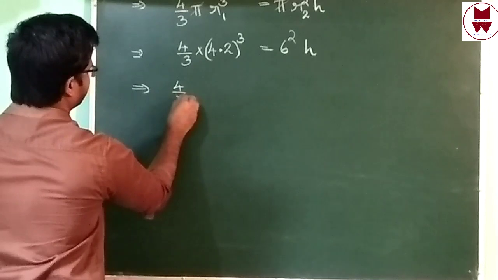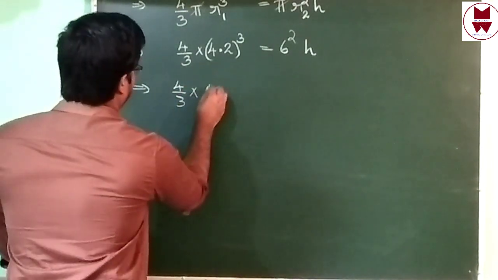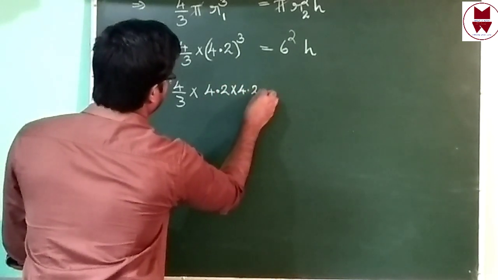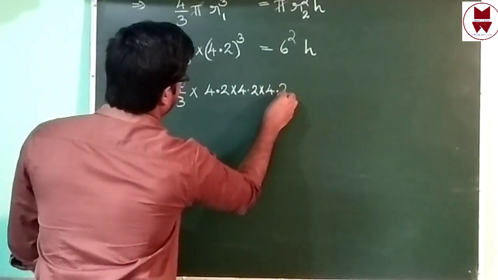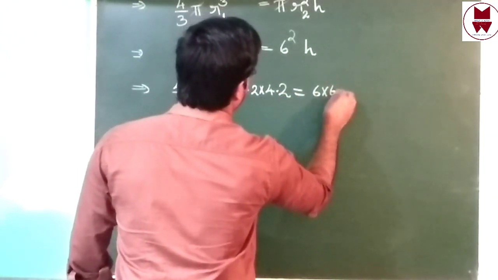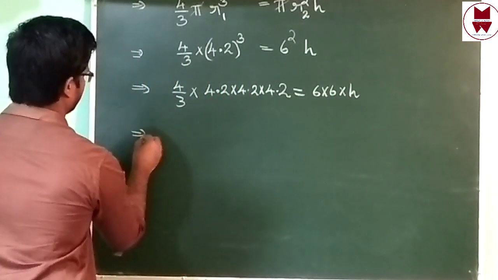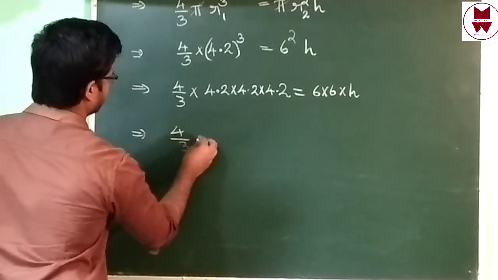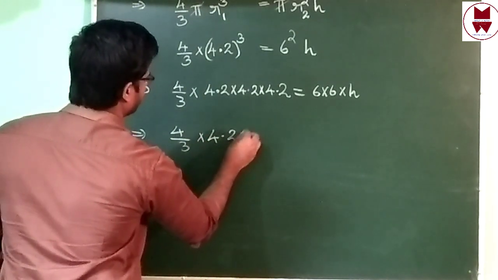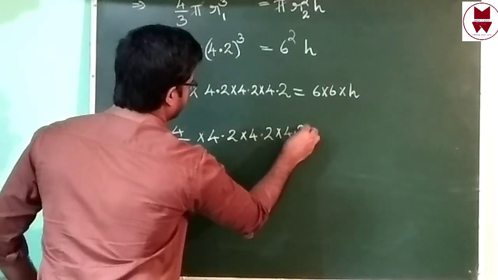Four by 3 into 4.2 whole cube, we can write 4.2 into 4.2 into 4.2, 3 times, equal to 6 square, that is 6 into 6 into h. Four by 3 into 4.2 into 4.2 into 4.2.